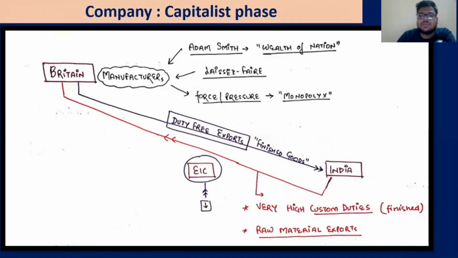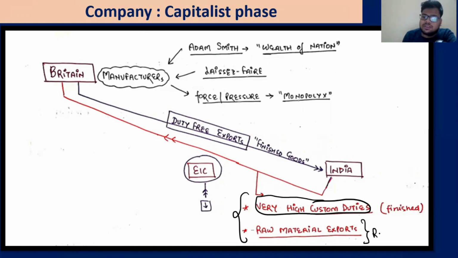That means if India pushed its finished goods to Britain, the British would charge very high customs duties. If India sent raw material, there was almost zero customs duty on the raw material. Whereas the duty-free exports of finished goods from Britain got zero customs duty in India.